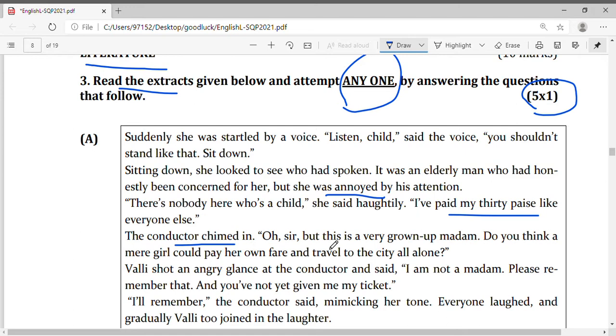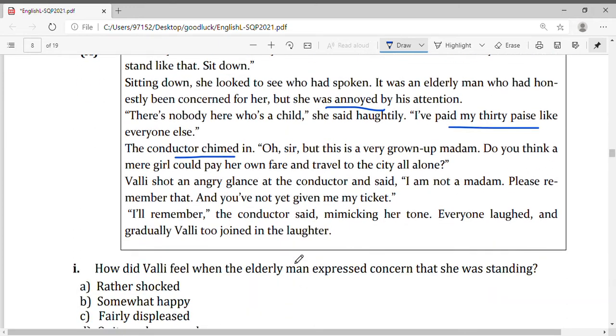Valli shot an angry glance at the conductor and said, I am not a madam. Please remember that. And you have not yet given me my ticket. I will remember, the conductor said, mimicking her tone. Everyone laughed, and gradually Valli too joined in the laughter.